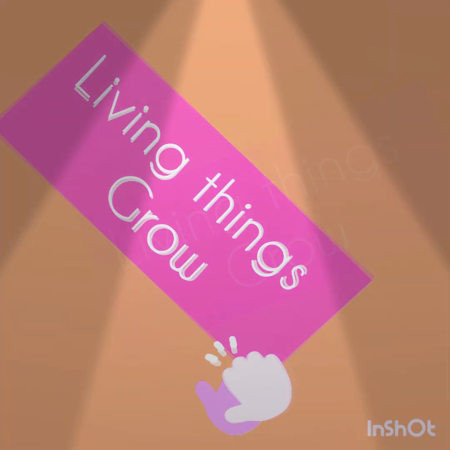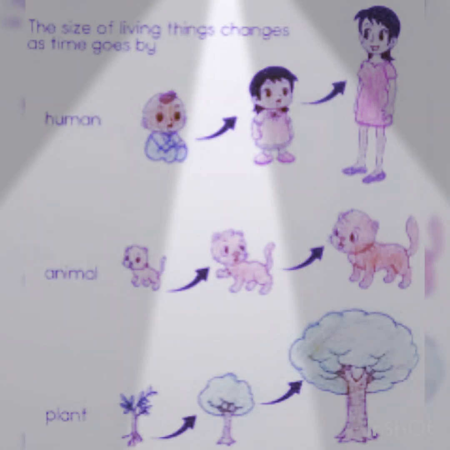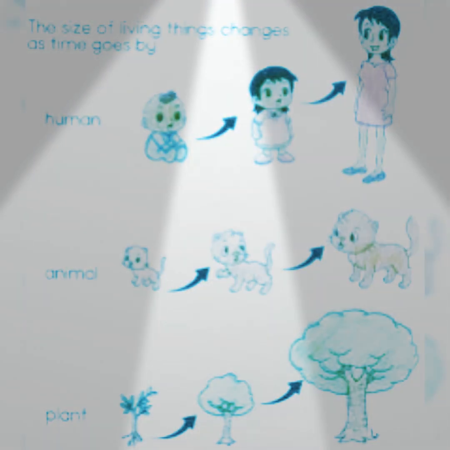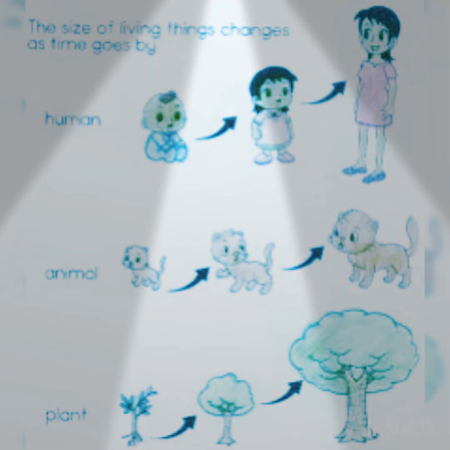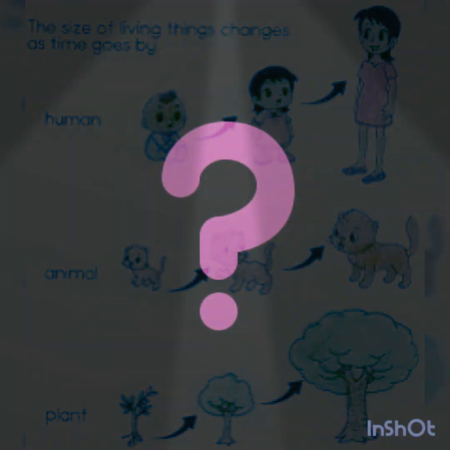Living things grow. We all grow. We were born as small babies. We are now 5 years old. Then we grow up to become like our mummy or papa. Animals, they have babies. They grow, then they become big, huge animals. We have small plants. We plant seeds. They become saplings. Then they become trees.